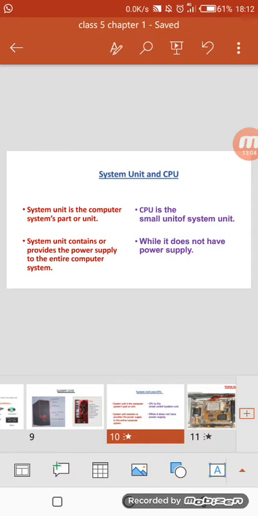Understand? It will provide power supply to the entire computer system, whereas the CPU does not have any kind of power supply. Okay, this is the difference between system unit and CPU, which you should know. And also you should know the full form of CPU. CPU stands for Central Processing Unit.